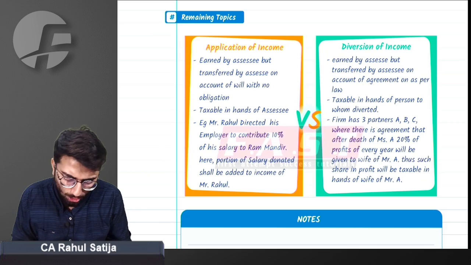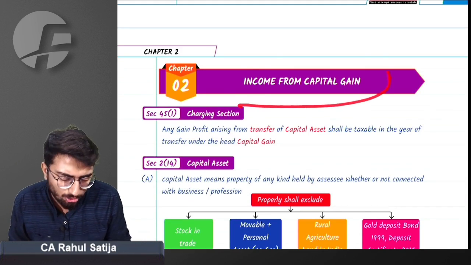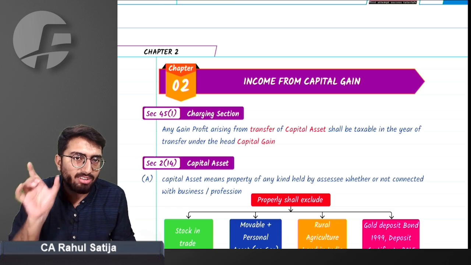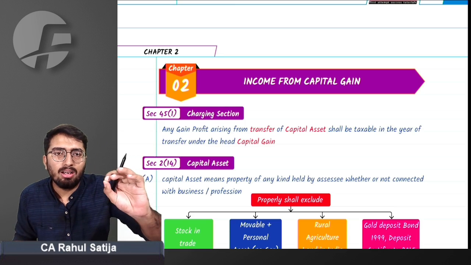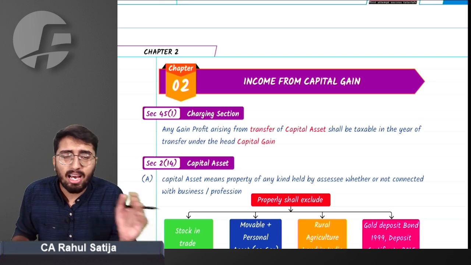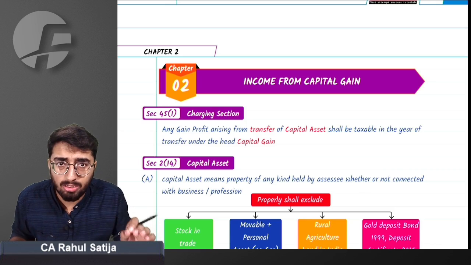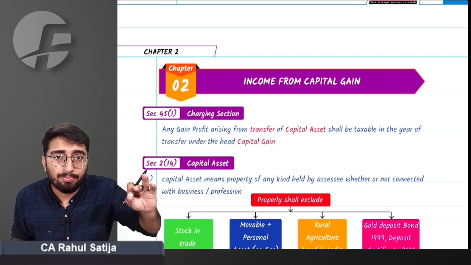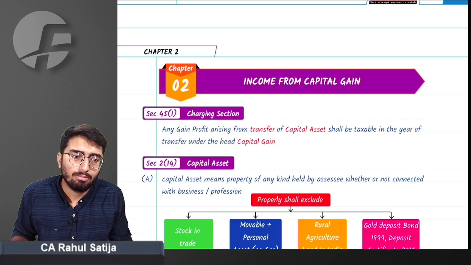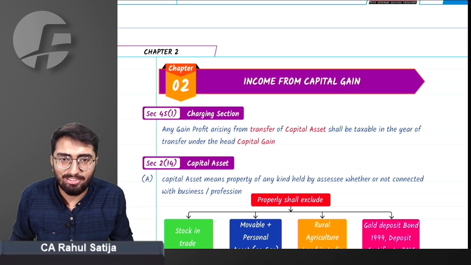Let us switch to next topic, or I should say next chapter. Income from capital gain. Really very important chapter from understanding point of view. You need to have a grip of this chapter. One thing everybody must understand that during last 1.5 day, it might be possible that you may not be able to give sufficient time to this chapter. It might be possible that you will be in a hurry and you will be just flipping the pages. For that matter, you need to have a strong grip over this chapter today itself. So on last day, most of your time is not taken up by this chapter. Did you understand? So for that matter, you have to revise this chapter multiple times. Let us revise it for the very first time now.